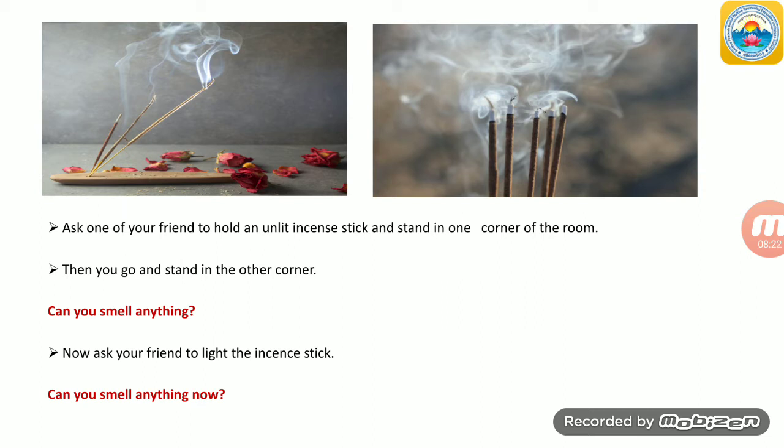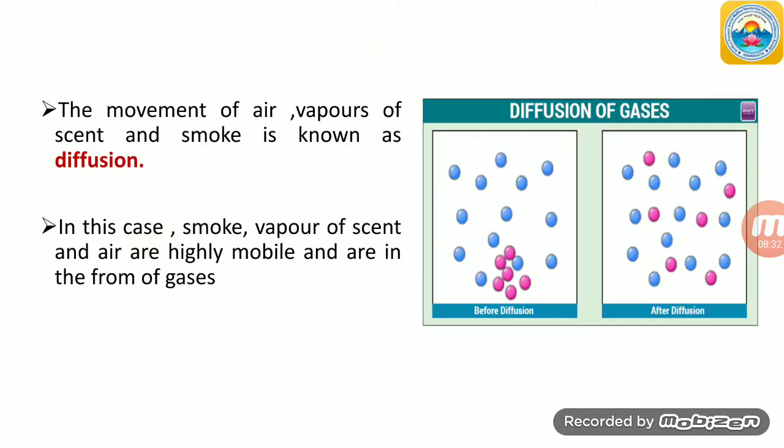Okay. So the movement of air, vapors of scent and smoke is known as diffusion. Now let's have a look at this picture, diffusion of gases. If you observe before diffusion how the molecules or particles are, and after diffusion, see how it is.